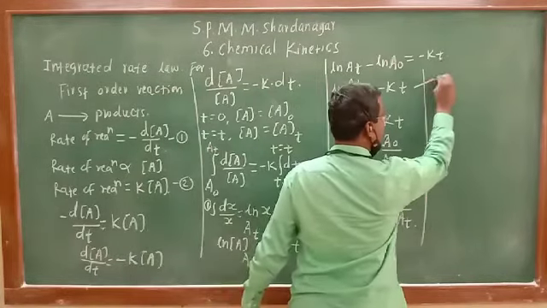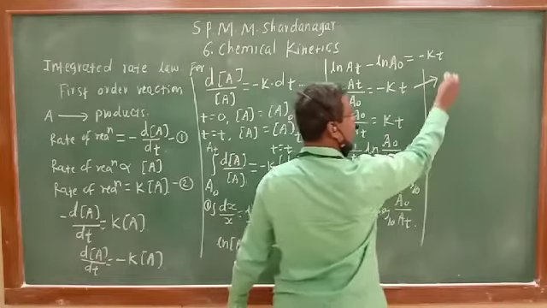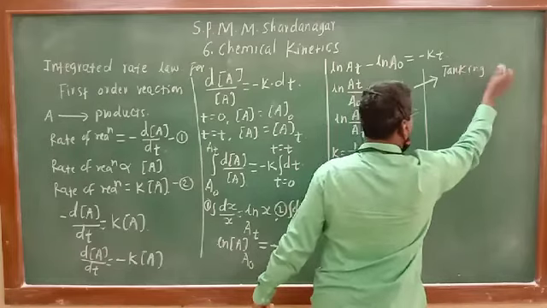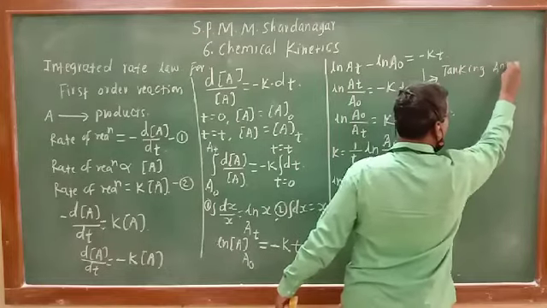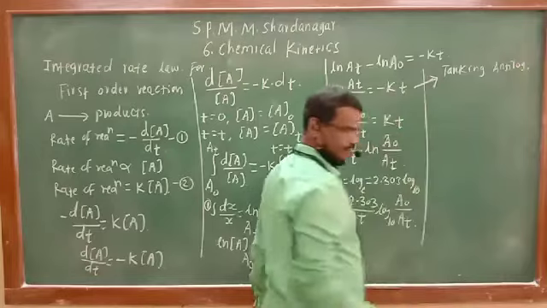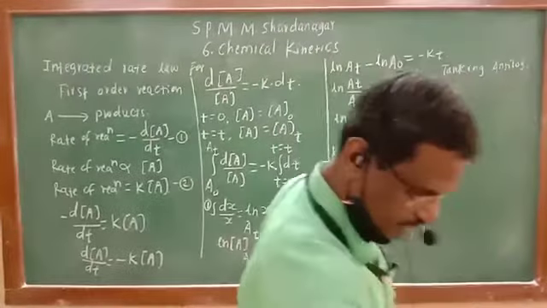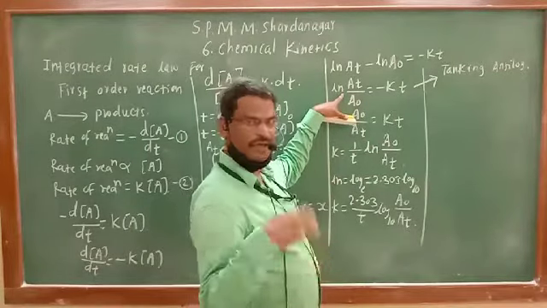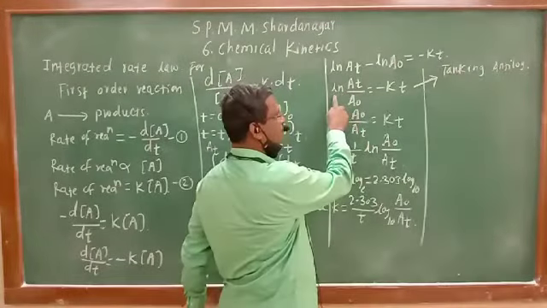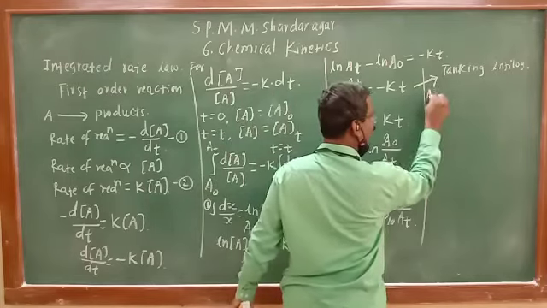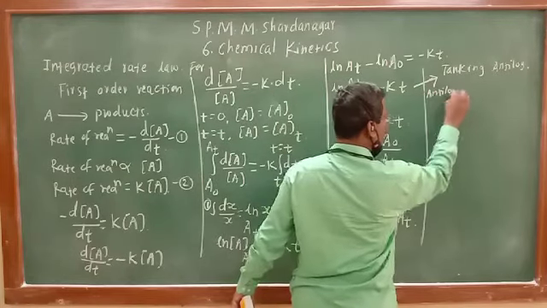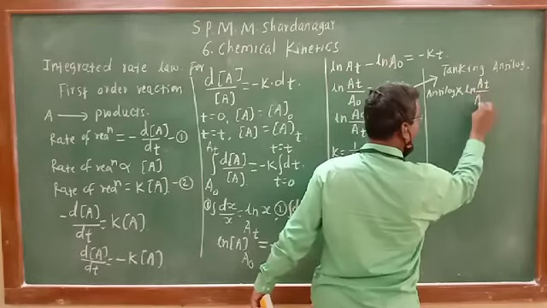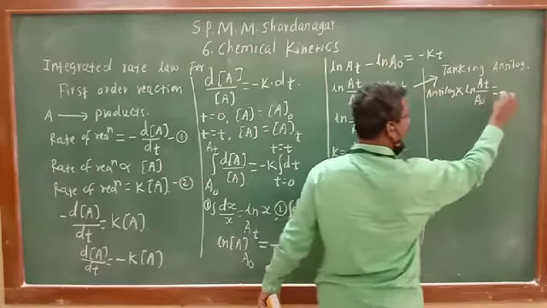Using this equation and taking anti-log on both sides, log into anti-log cancels, and anti-log of ln At upon A0 is equal to anti-log of minus kt.